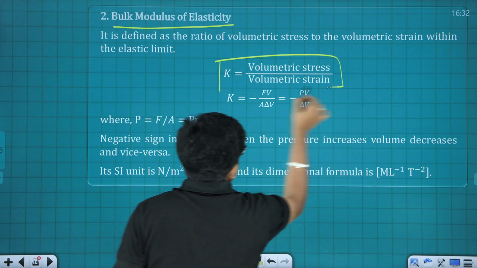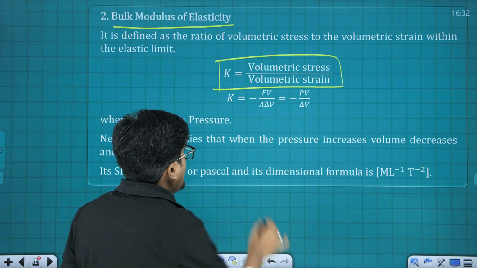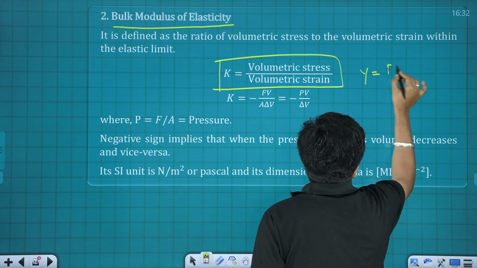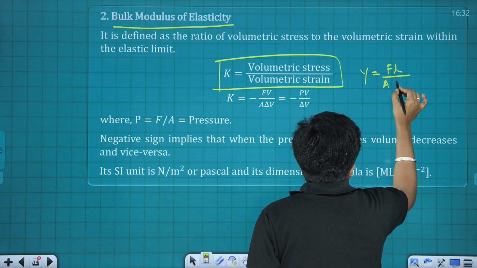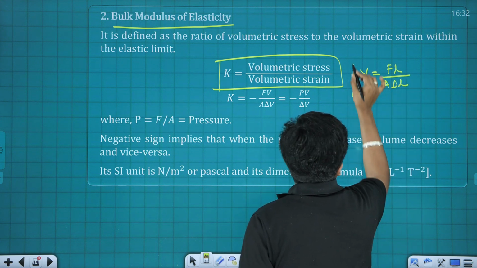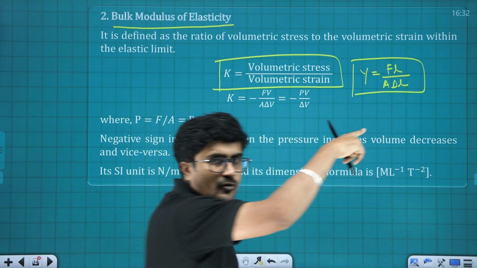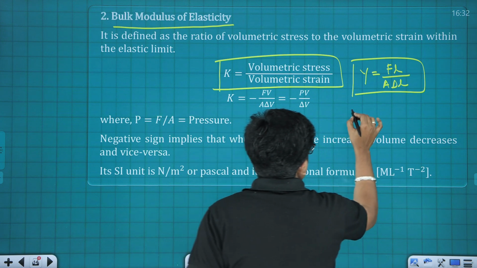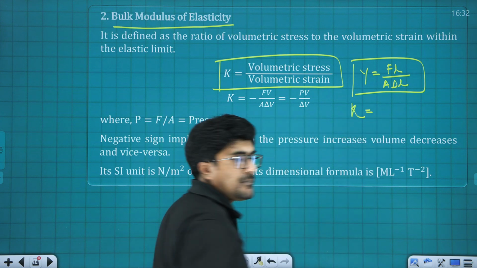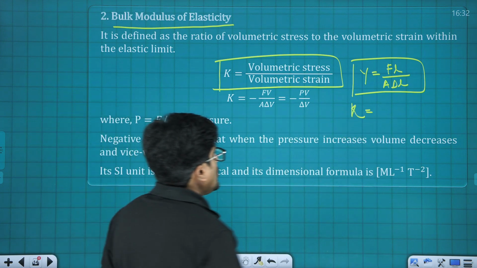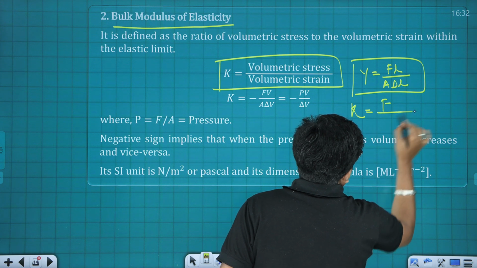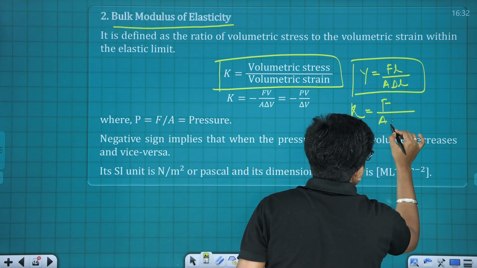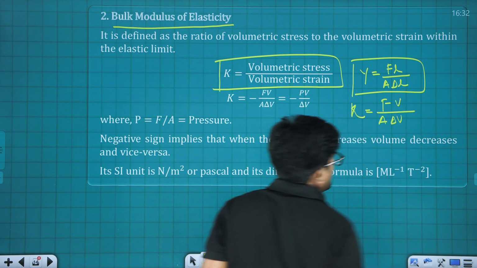K is equal to volumetric stress upon volumetric strain, and in case of Young's modulus we expressed it as F into L upon A into delta L, isn't it? In case of bulk modulus it's going to be represented in terms of capital K only, and the relation is going to be F upon A. That particular relation is going to be the same. Instead of delta L, it's going to be delta V, and here this is going to be V.